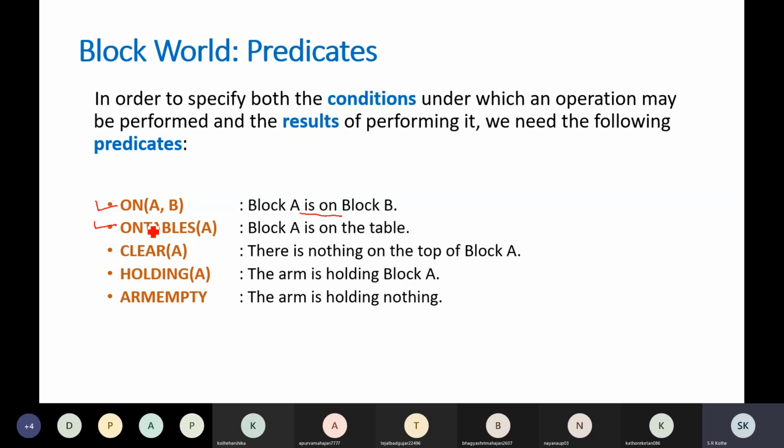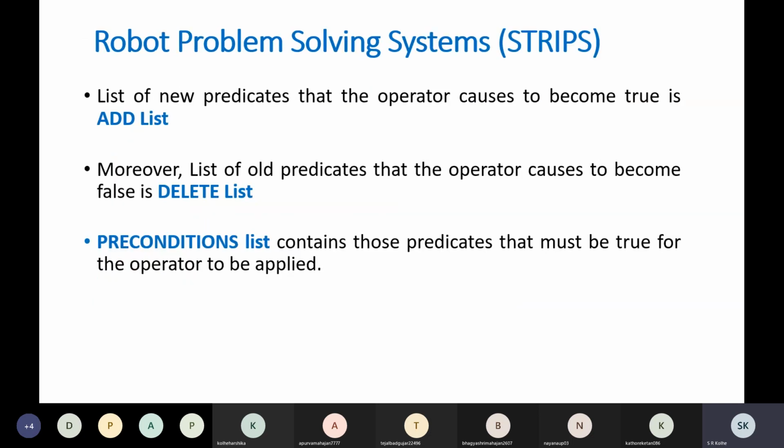Whatever predicates you define. Clear A will describe that there is nothing on top of block A. Holding A, that the robot arm is holding block A. Arm empty, so the robot arm is not holding anything, that means the robot arm is empty. So these predicates we are going to use for defining the state of the system.